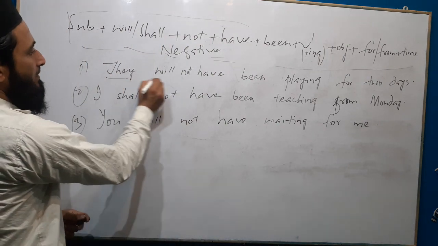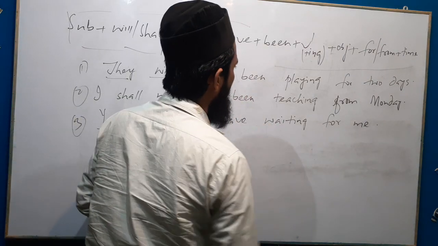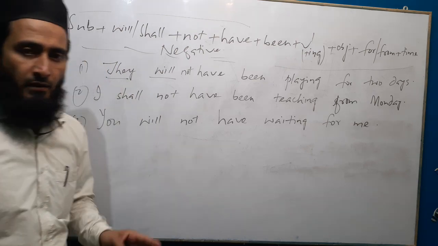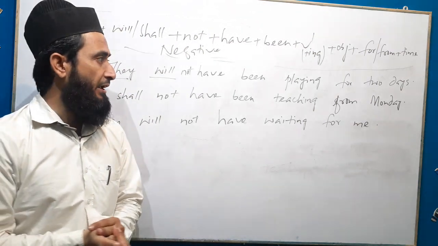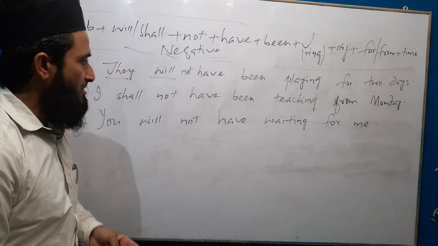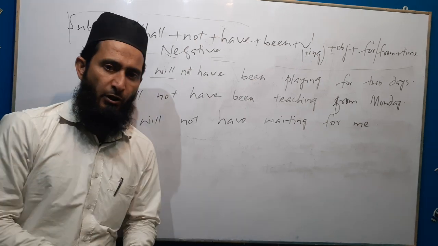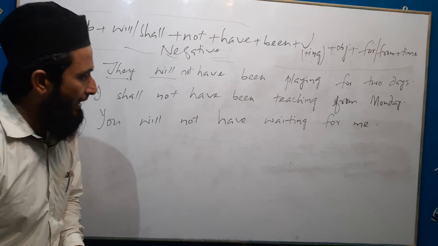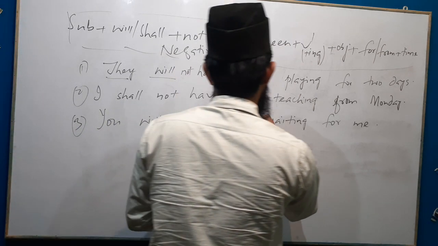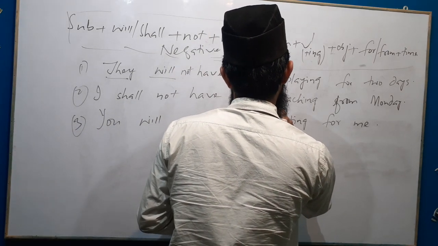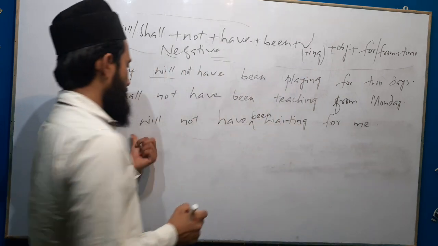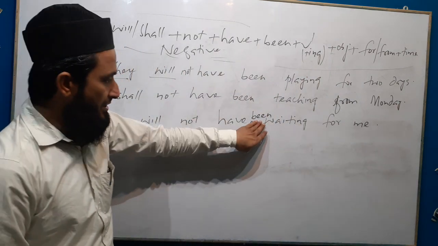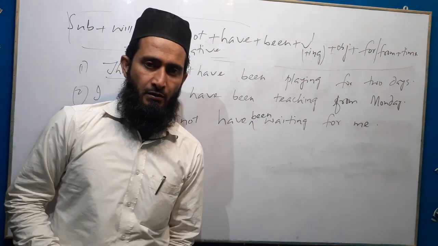First example is they will not have been playing for 2 days. Second, I shall not have been teaching from Monday. Third sentence, you will not have been waiting for me.